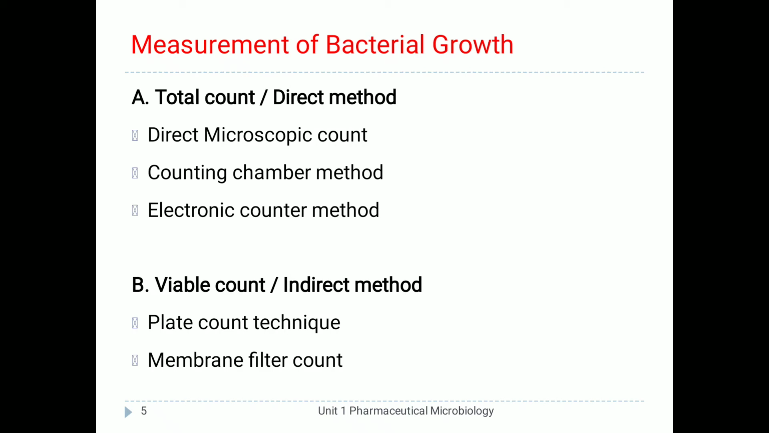Okay, and it is called a direct method because no significant treatment is given to the bacteria, which means the cells are counted directly. While in the case of viable count, only living cells, only viable cells, are counted. Non-living cells are not counted, and that's why it is also called an indirect method.